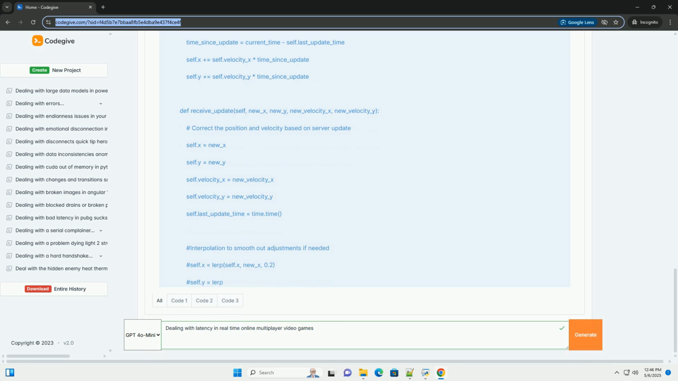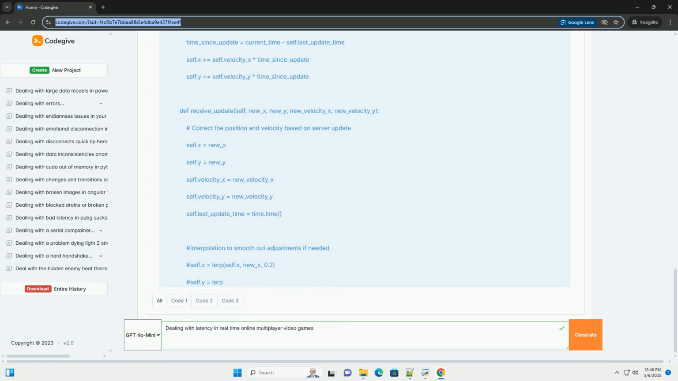Code example, simplified client server using UDP. This is a very basic example, meant to illustrate the fundamental concepts. It's not production ready, but it shows the core ideas of sending data over UDP. Key takeaways from the UDP example.